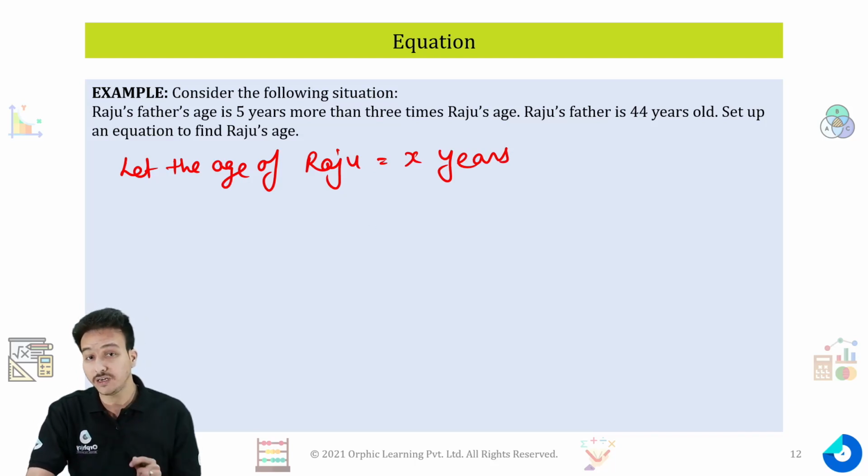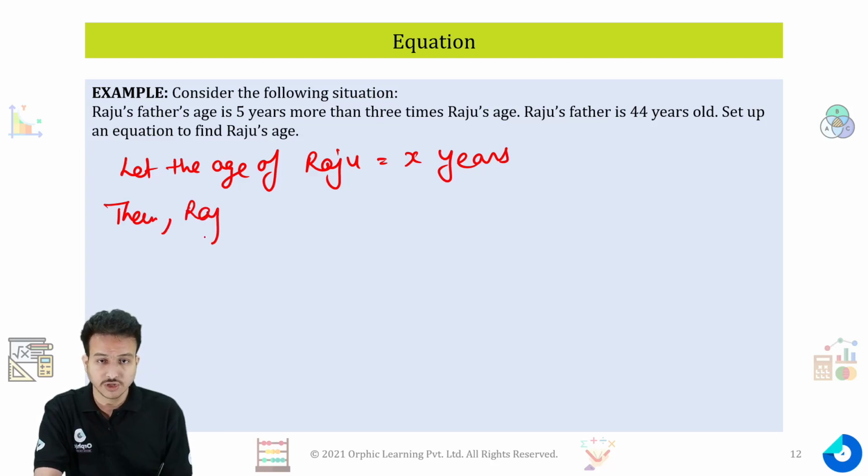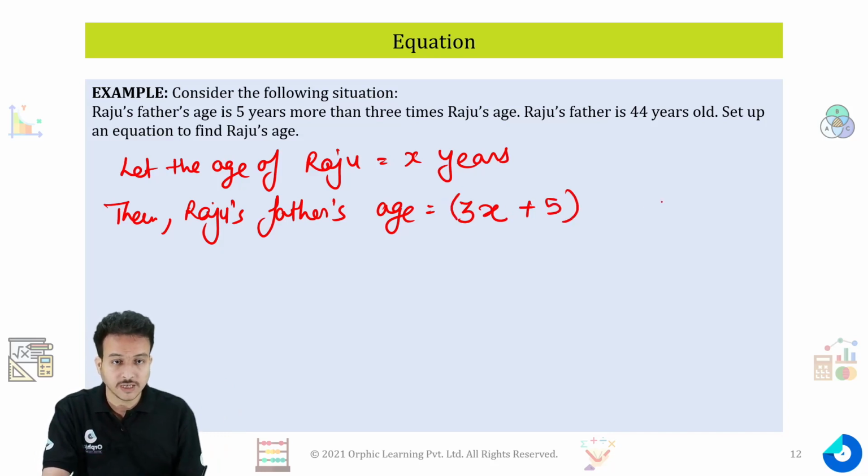Now the statement is saying Raju's father's age is 5 years more than 3 times Raju's age. So if Raju's age is x years, then I will write it over here. Raju's father's age will be equal to 3 times Raju's age. So that will be 3x, and 5 more than that means add 5 to it. 3x plus 5 years, that will be the age of Raju's father.